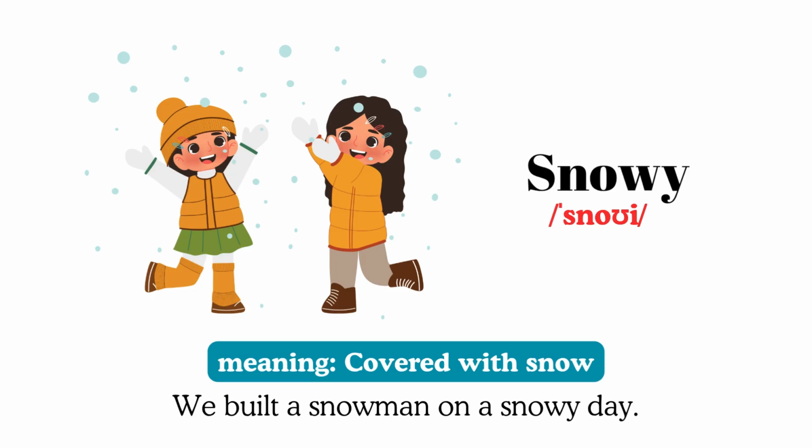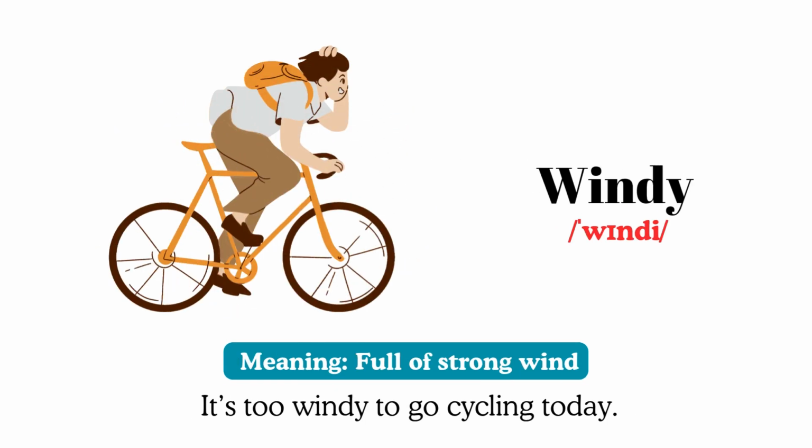Snowy, meaning covered with snow. For example, we built a snowman on a snowy day. Windy, meaning full of strong wind. For example, it's too windy to go cycling today.